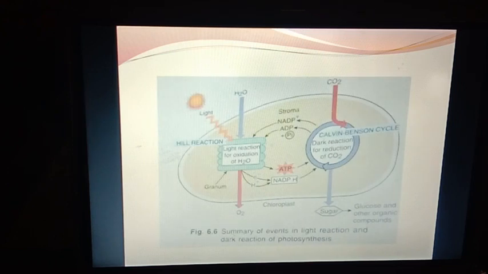This is a summary of the events in light reaction and dark reaction all together. Okay, we can see the Hill reaction, or the light phase, the light reaction for the oxidation of water, in the granum, it's taking place. And in the stroma we can see the Calvin-Benson cycle, or the dark reaction, for reduction of carbon dioxide. So this is the overall event that takes place in the chloroplast of the plant. And we can see here how sugar is formed.